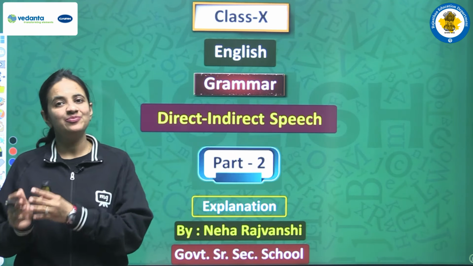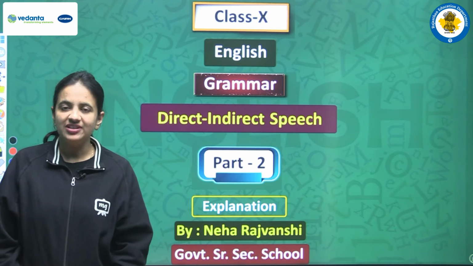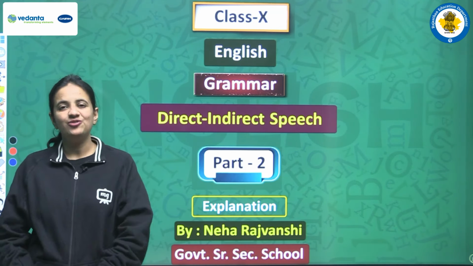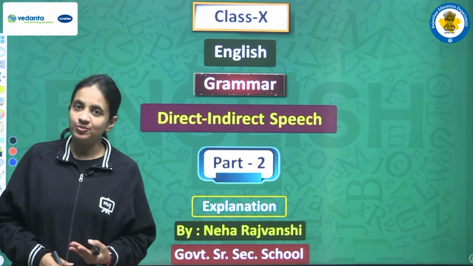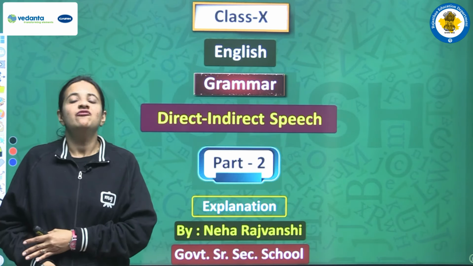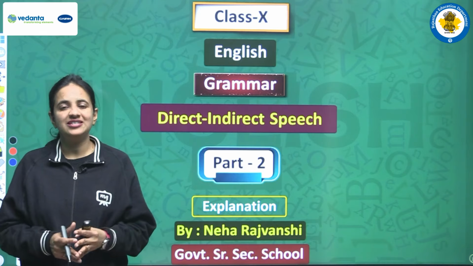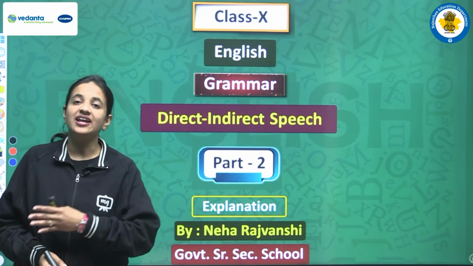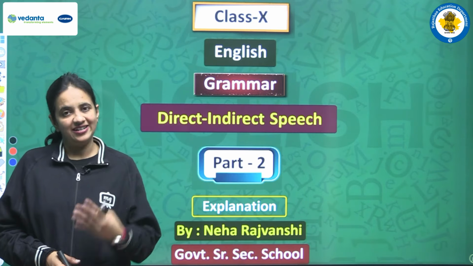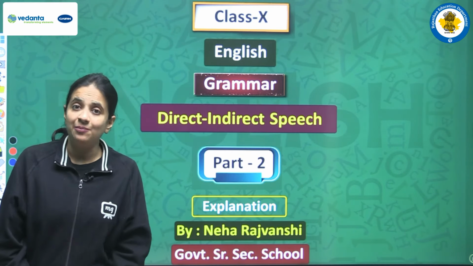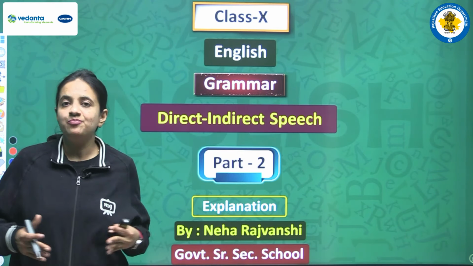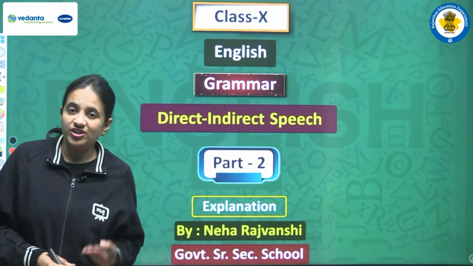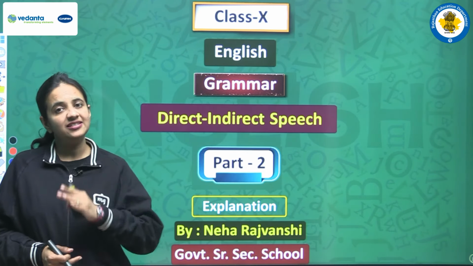So students, in the previous video we started a new topic, direct and indirect speech. We discussed what direct speech means and what indirect speech means. We saw the structure and discussed some important points related to the structure of direct and indirect speech. At the same time, we saw some examples to clear all the points. So I am sure that everything related to the basic structures of direct and indirect speech is clear to you all.